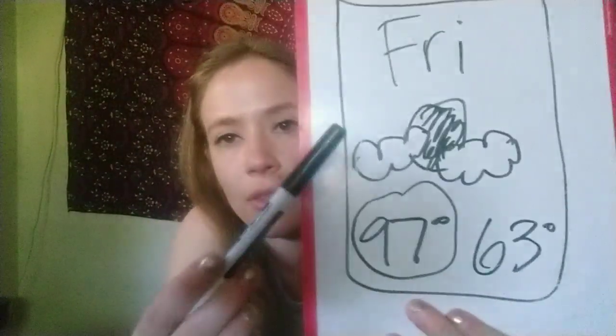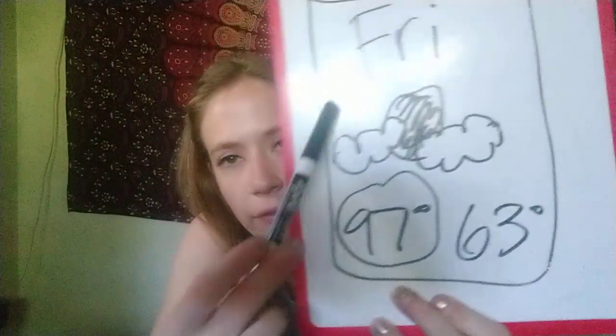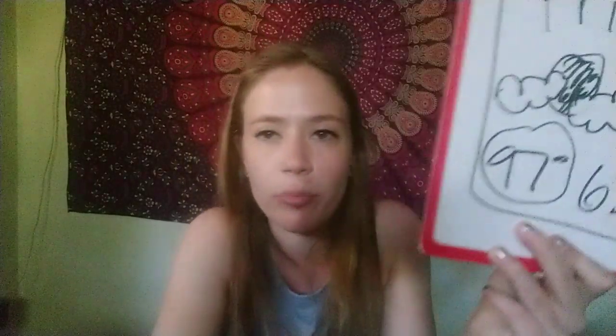Okay, so if it's going to be 97 degrees for a temperature, what type of weather will we have tomorrow? So this is our weather picture. This is a picture we know very well. And there's two ways to say this one. So you can say partly cloudy or mostly sunny. Google in this case says mostly sunny tomorrow. But for our sake, we're going to just say partly cloudy.